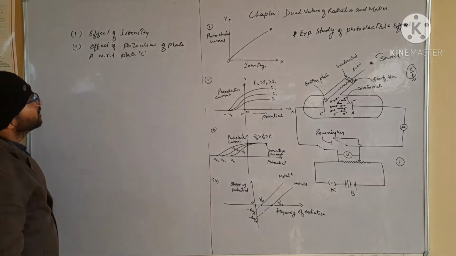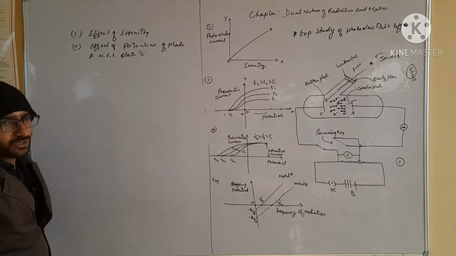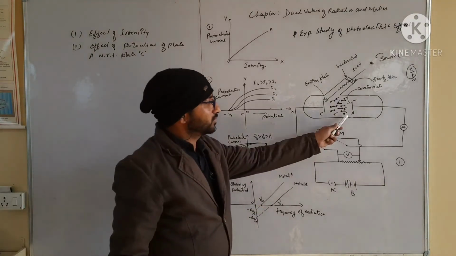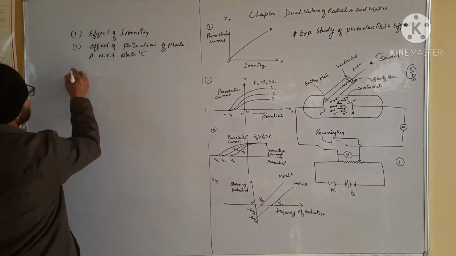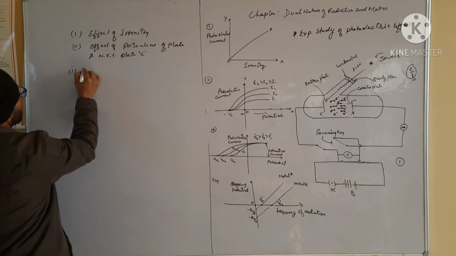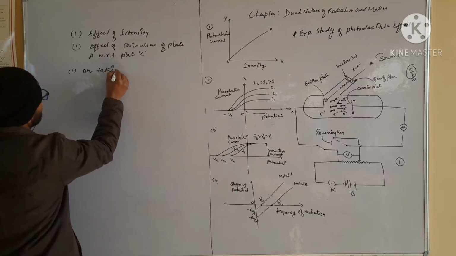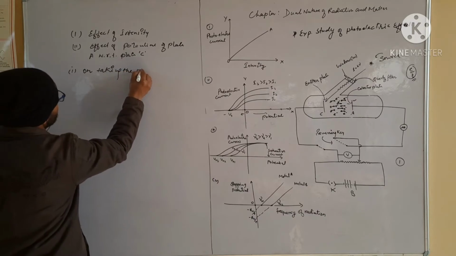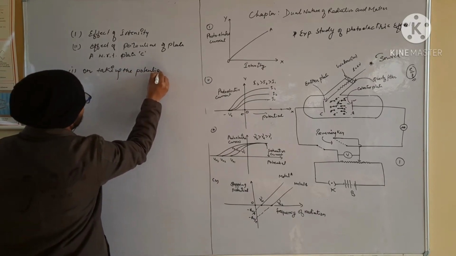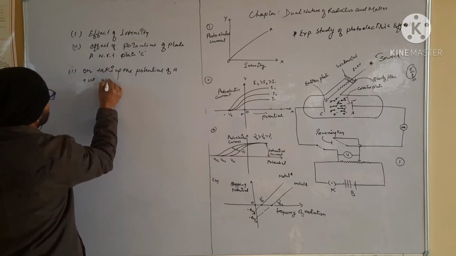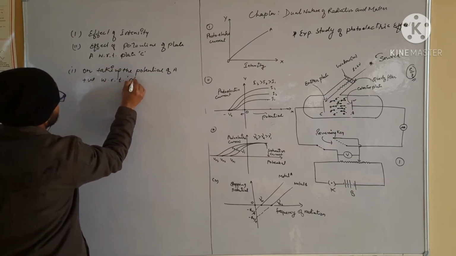When we write about the condition of electric potential of plate A with respect to C, the first case is on taking the potential of A positive with respect to plate C.